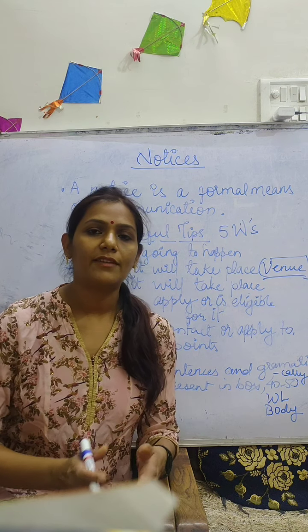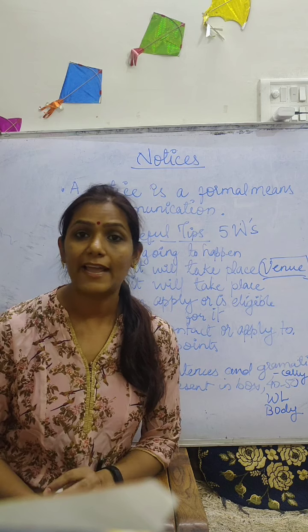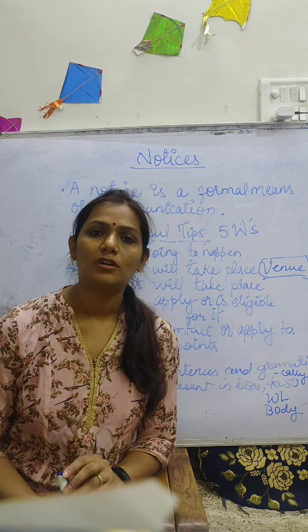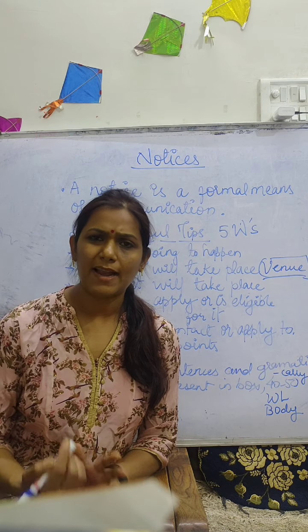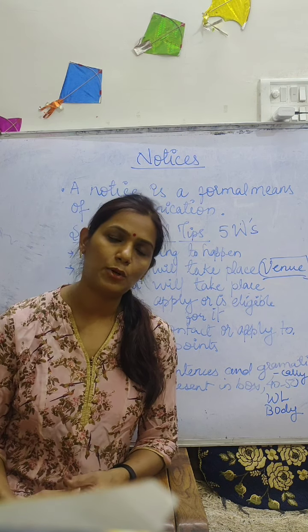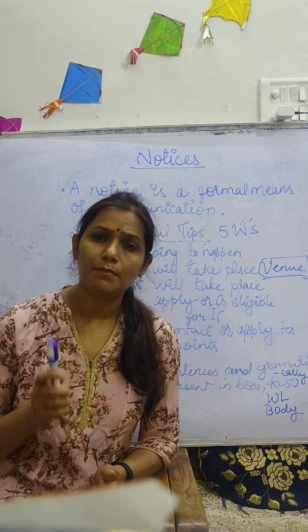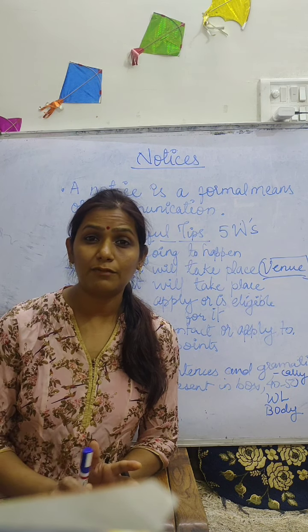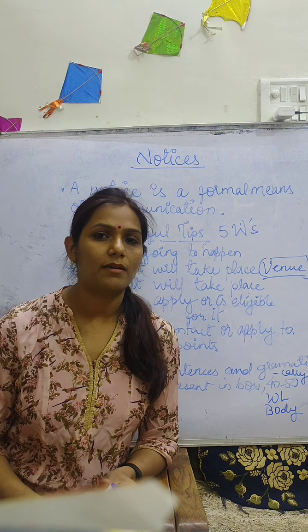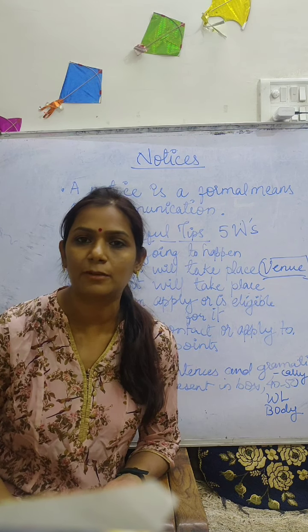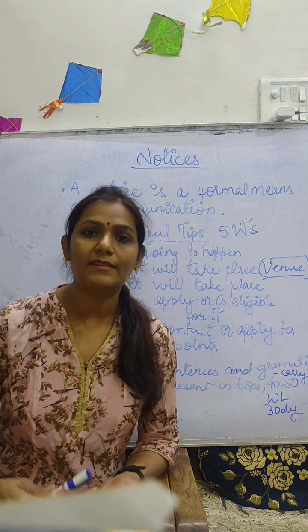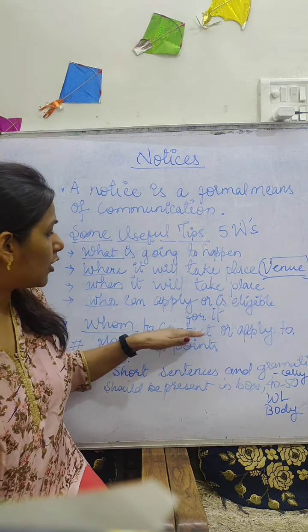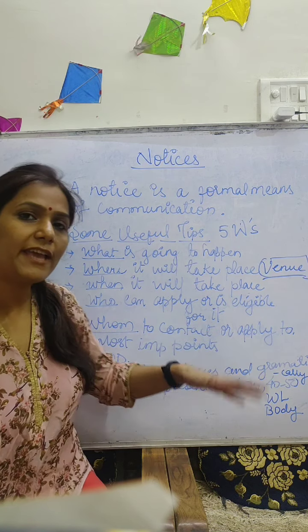Like, if I have to give an interview and want to apply for a job in a school, I might have got the information from the notice, something written in the notice about whom I had to apply to, like the principal. First I will have to contact the principal, so here we have to write the contact person and to whom we have to meet.